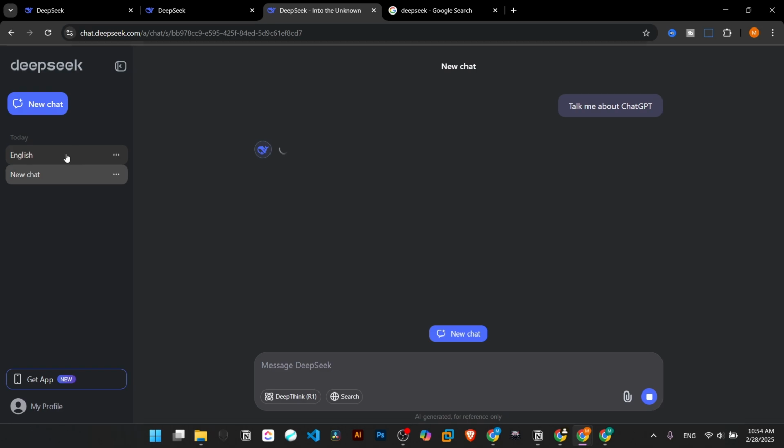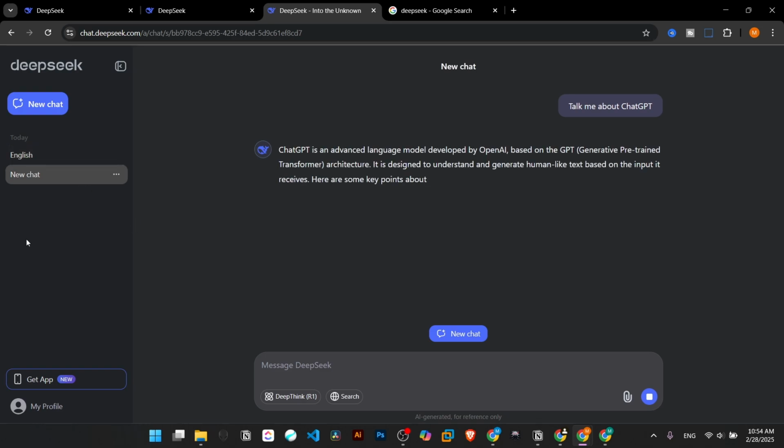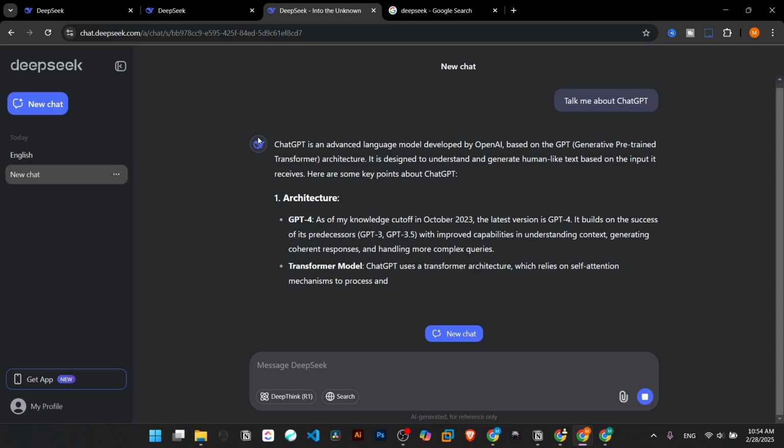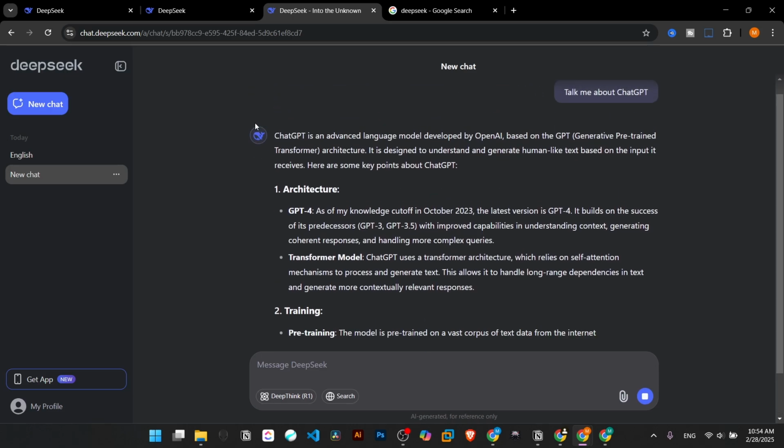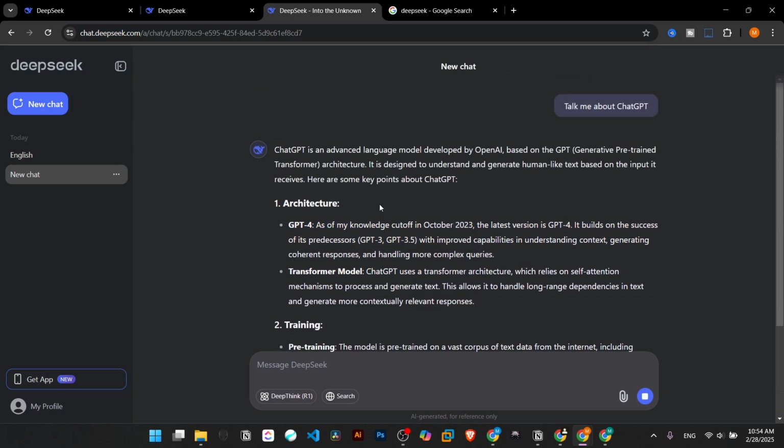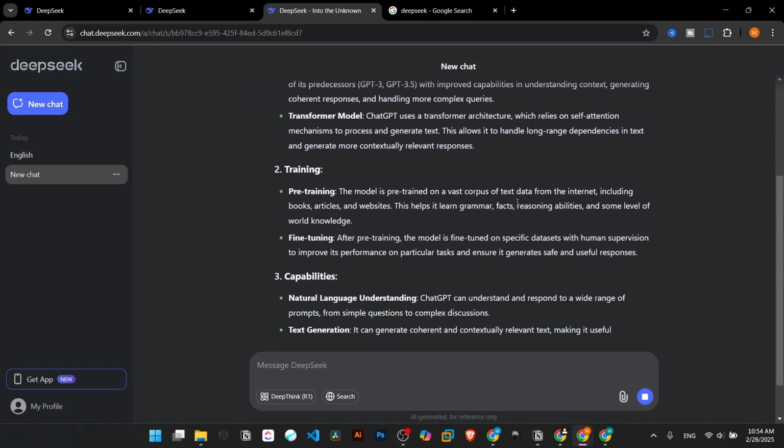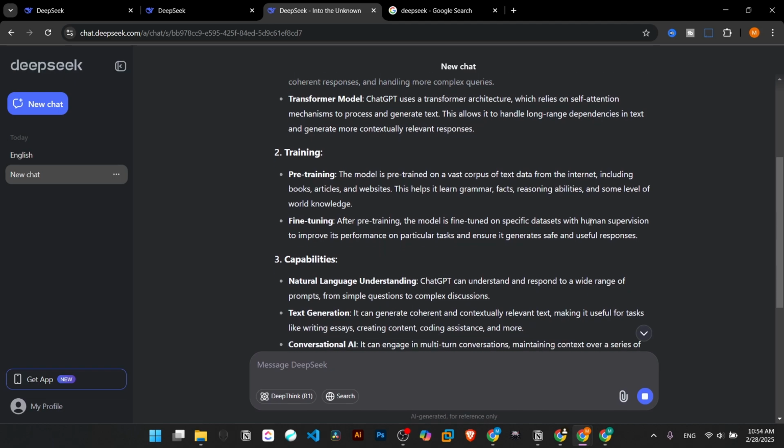So you see that, try to organize it your own way. As you see here, it can provide us information about ChatGPT and any other aspect that you are looking for, any information for your project or your study, your research paper, etc. It could be useful for you.